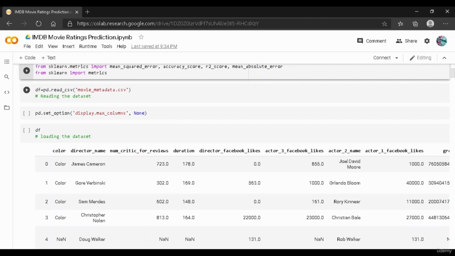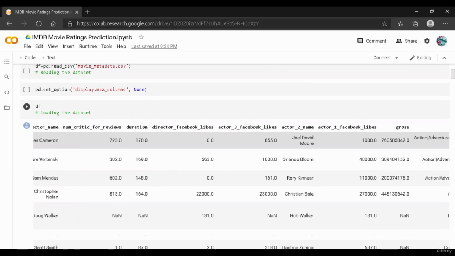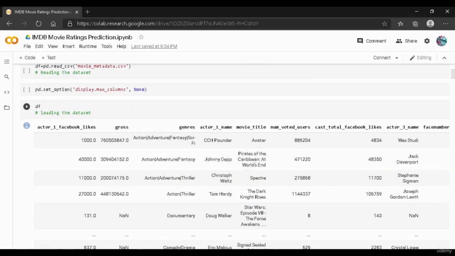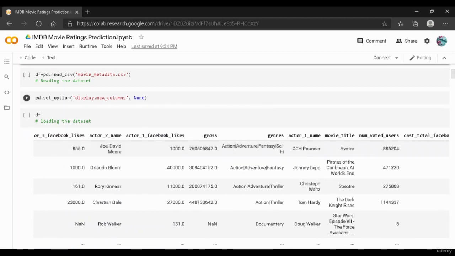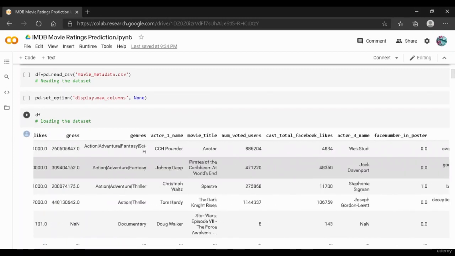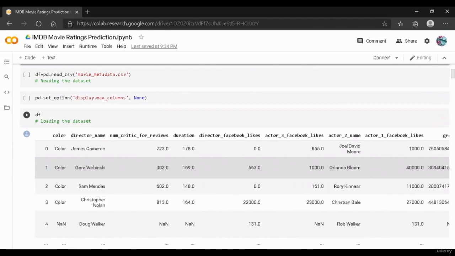And then, as you can see over here, we have used this code called pd.set_option, and this code displays the maximum columns. Let us say we have these columns over here. What usually happens when we do not use this line is that we see three dots in between, and we are unable to see the total number of columns present in our data frame. So in order to see all the columns, we use this line of code, and it displays all the columns present in our data frame.